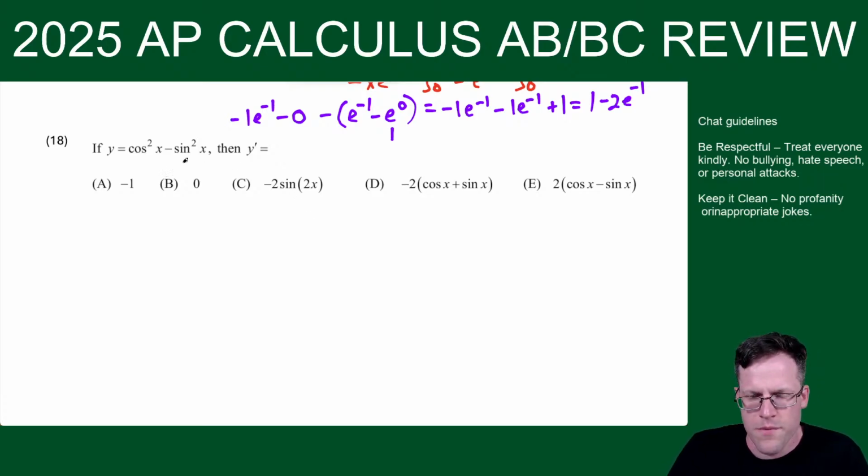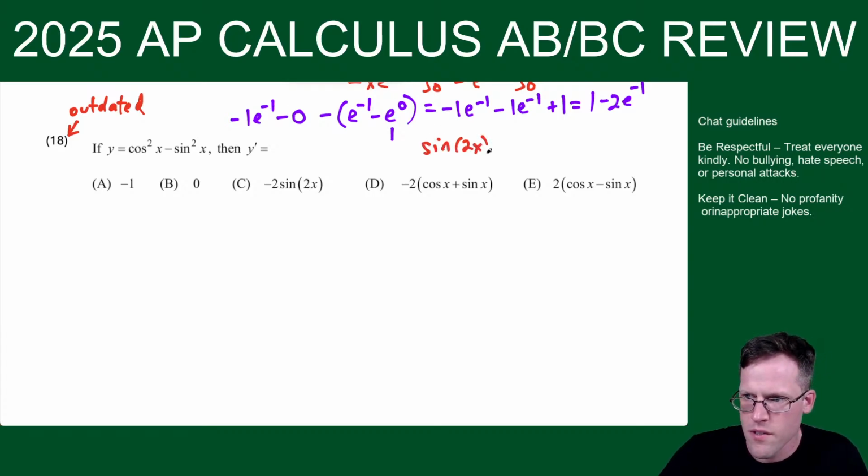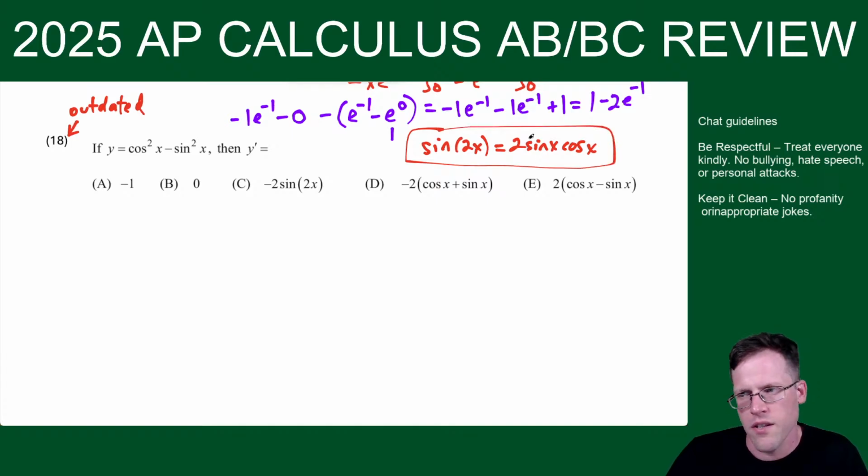So this one, y equals cosine. All right, this question I'm just going to say, this one's a little outdated. Not like crazy outdated, but for this one, the thing to know, it's a sneaky formula, is that sine 2x. So yeah, in the 1980s, kids had to know trig identities. So it's like a little outdated. So at the end, we're going to be like, hey, where's my answer? And this is how you find it. This is going to be based on this.